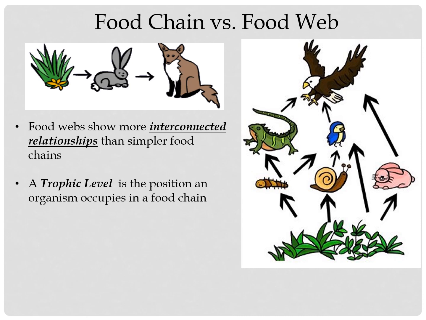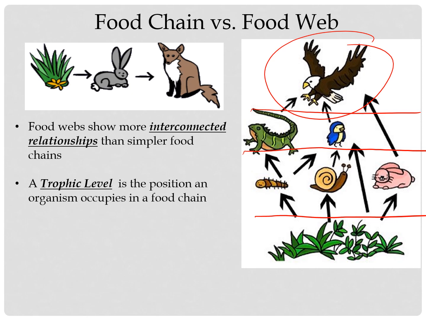Each layer of a food web is called a trophic level. This sounds a little like what we saw before, like autotrophs, the plants that make their own food, or heterotrophs, the animals that eat the plants or eat other animals. The plants that make the food would be one trophic level. The things that primarily eat those plants would be another. The animals above them that eat those are another, and the one all the way at the top is another trophic level. So just different layers in this food chain or food web, and so on.